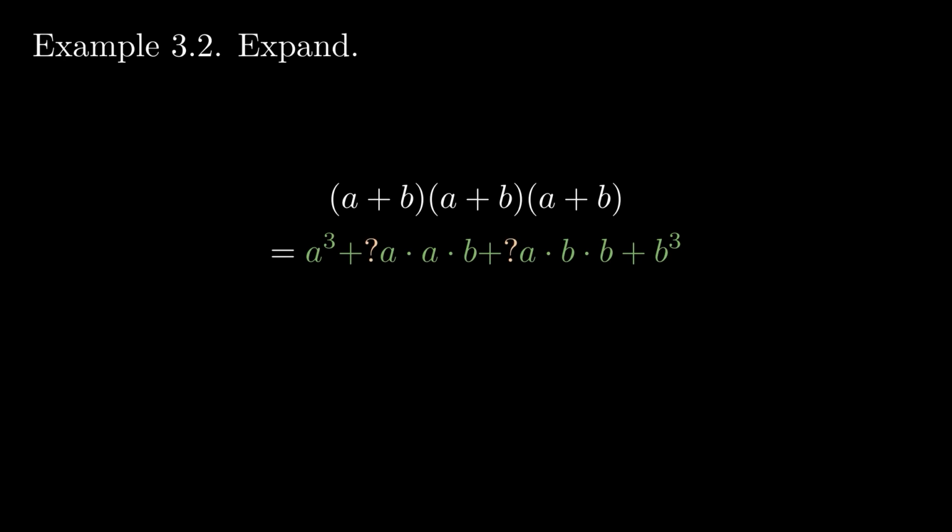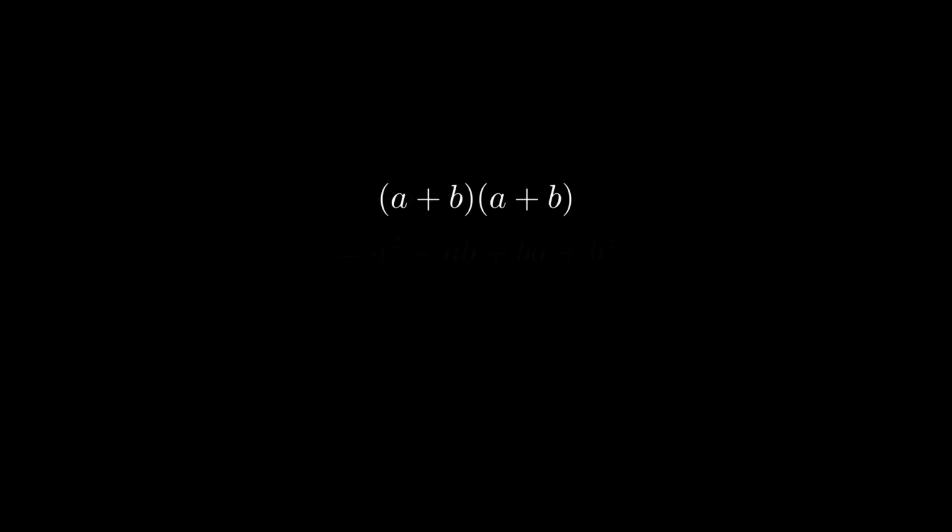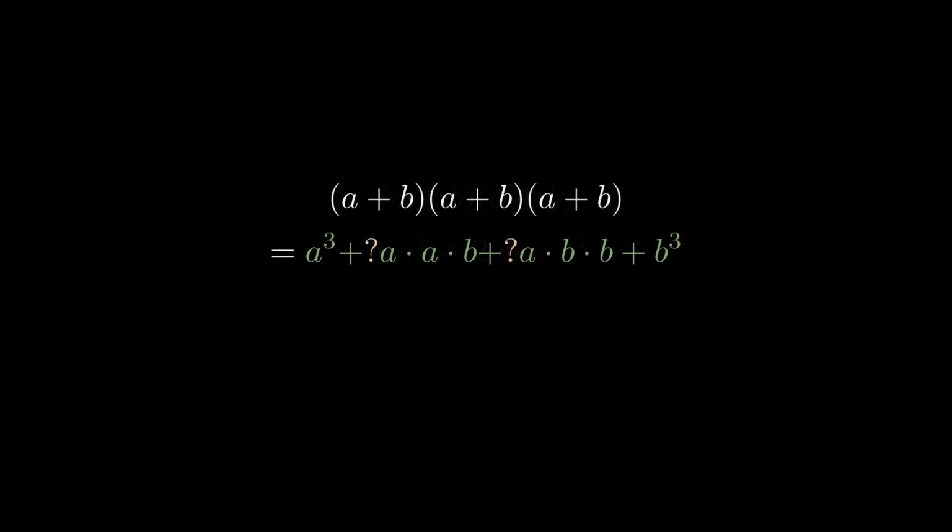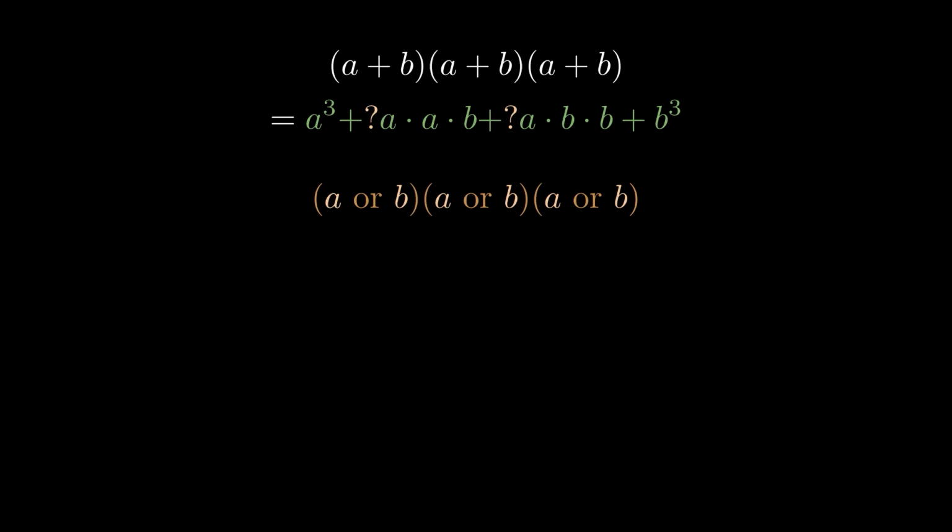For example, the expanded form of a plus b times a plus b is a squared plus ab plus ba plus b squared. In this case, the coefficient for ab is 2 because there is a total of 2 combinations, like I mentioned earlier, where you choose an a and a b. Now, because the expanded form is just every combination possible, another way to write this is to turn every a plus b into an a or b. Each time we make a term, we have an option to choose which variable we want from the factor. But the chosen variables can't be chosen in the same order twice.